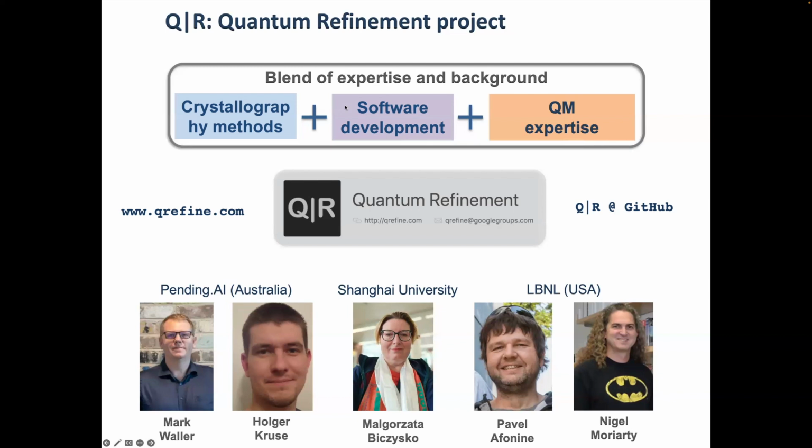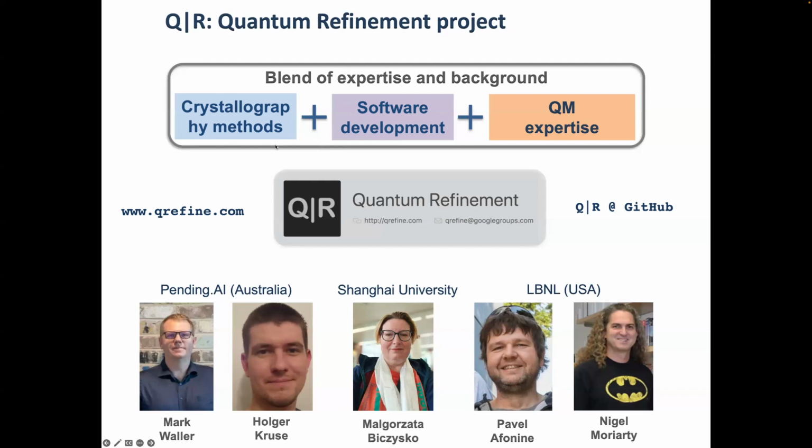So we started this collaboration back in 2014 in a very interesting place in China, in Shanghai, because we were offered space and funding to do this there for pretty much free. So back in 2014, we started that collaboration, and that collaboration really brought these very diverse people, crystallographers, software developers, chemists, together.